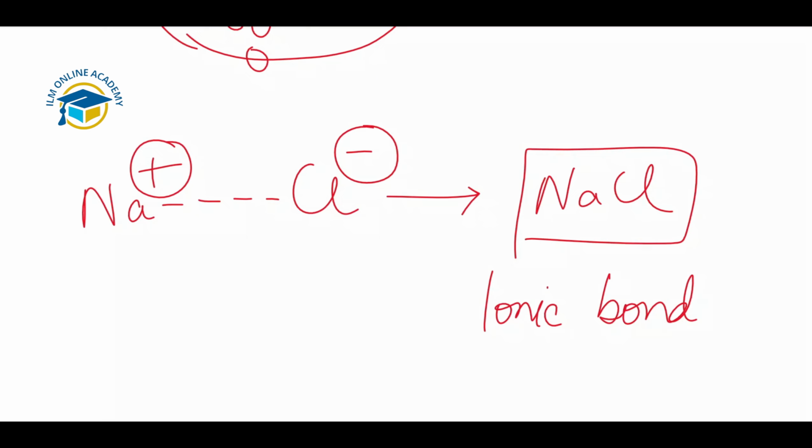We can also say that compounds formed between a metal and a non-metal involve ionic bonding, and this is by the transfer of electrons. An electron from the sodium is transferred to the chlorine. That's why the bond is formed. So in ionic bonding, an electron is transferred from one atom to another and they form ions, cations and anions. Then an ionic bond is formed between these two atoms. Now I will share some important features related to ionic bonding.